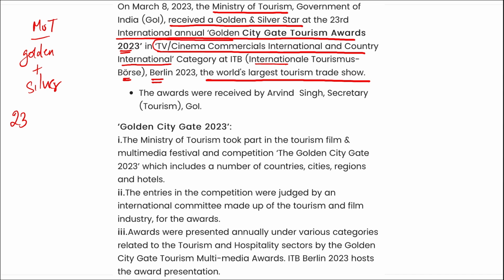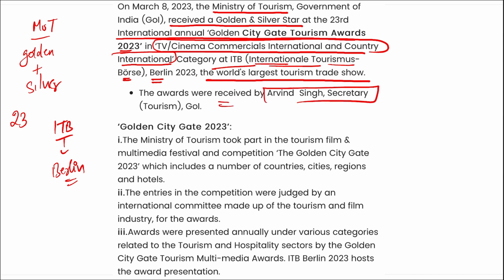Under the TV Cinema Commercial International and Country International category. They were presented during the ITB, held in Berlin, the world's largest tourism trade show. The awards were received by Arvind Singh, the Secretary of Tourism of the Government of India.